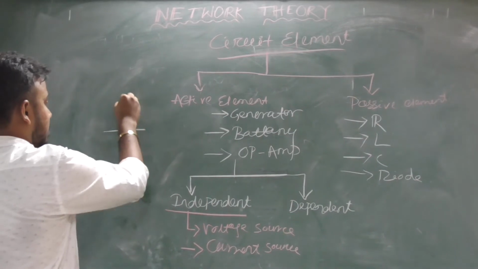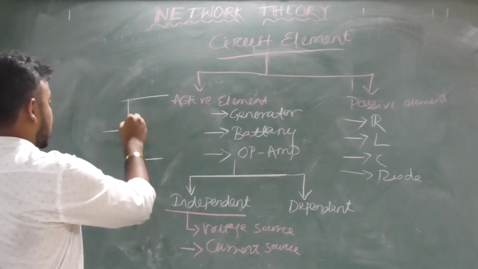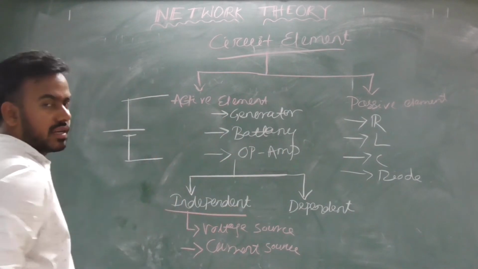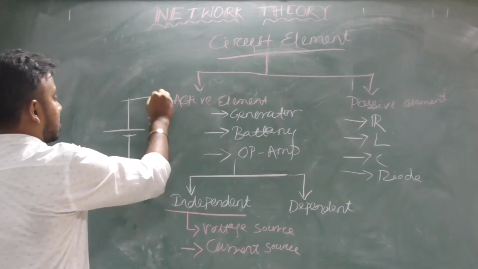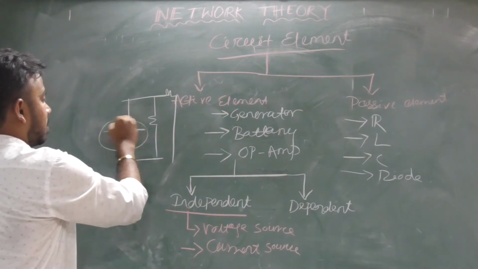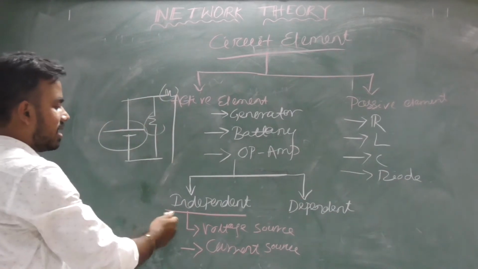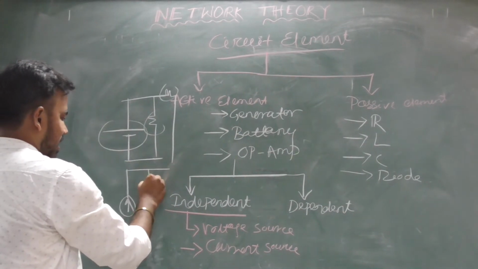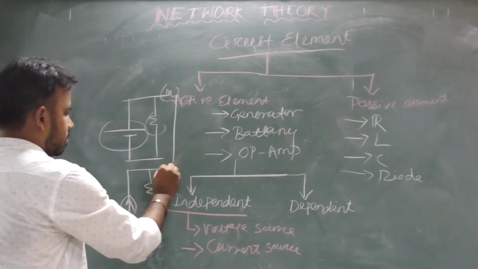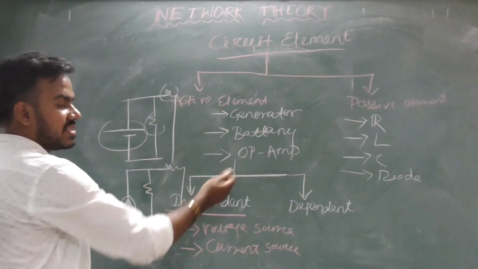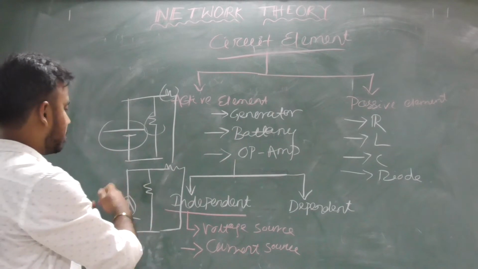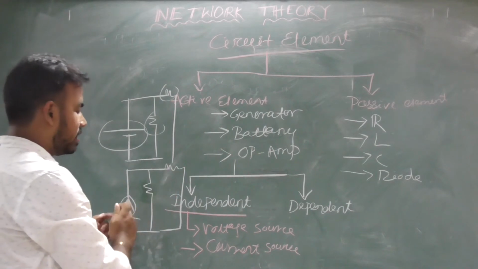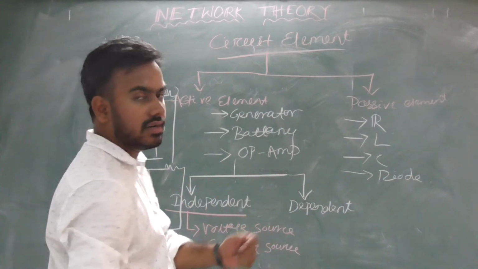This is the symbol of your voltage source or EMF. This voltage source won't depend upon any parameter of that circuit. Suppose if I connect a resistance here or here, this voltage source won't depend upon this resistance. That's why it is called an independent voltage source. Similarly, if a current source is connected like this and we add extra resistance, this current source won't depend upon this load parameter or the resistance you have connected. That's why it is called an independent current source.